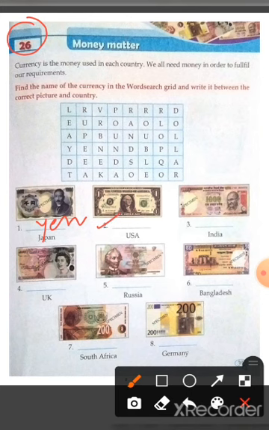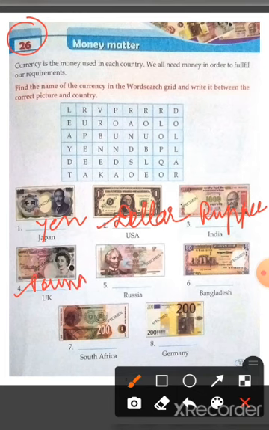Now in the second picture, the note is dollar, which is the currency of USA. Now the note in the third picture is rupee, which is the currency of India. Now the fourth picture is pound, which is the currency of UK.